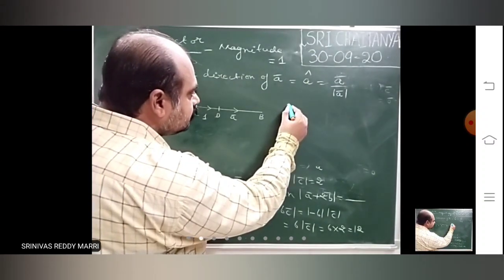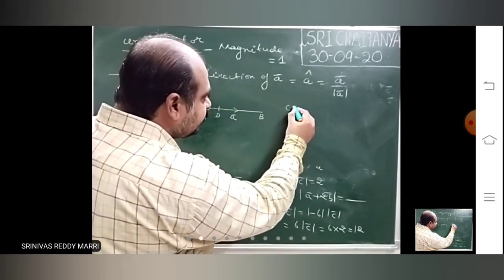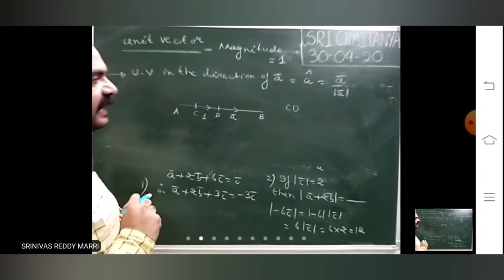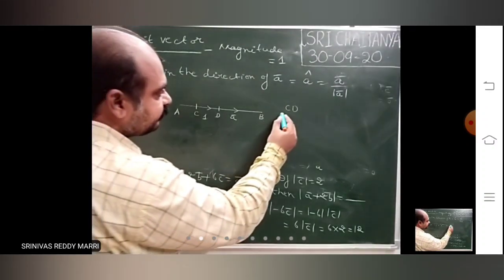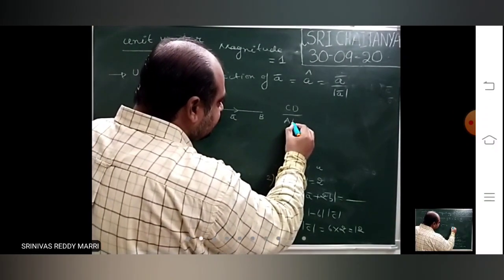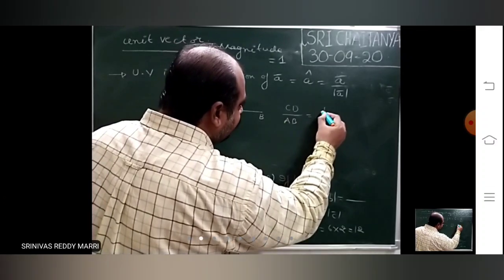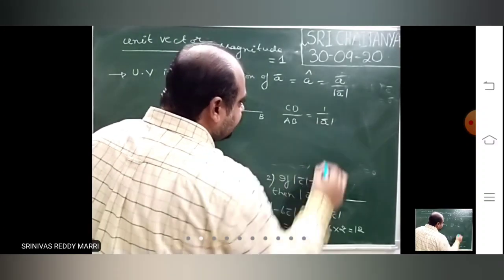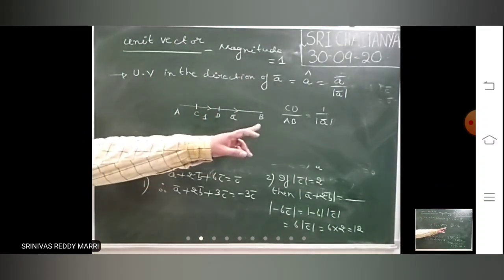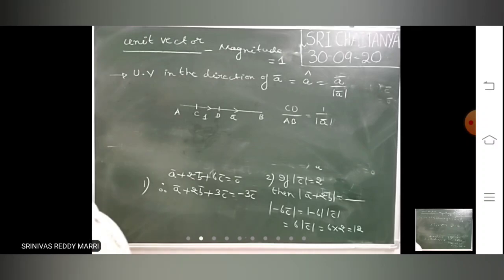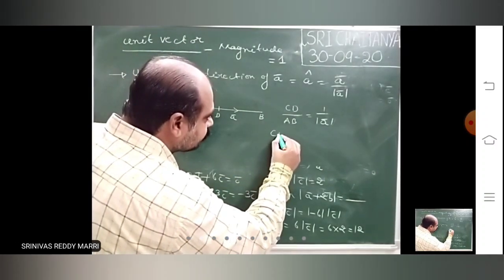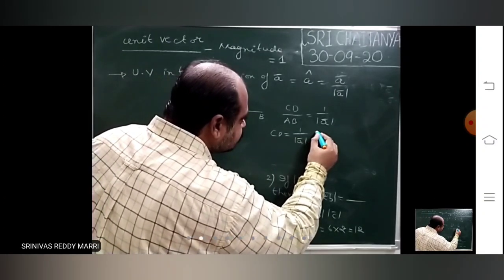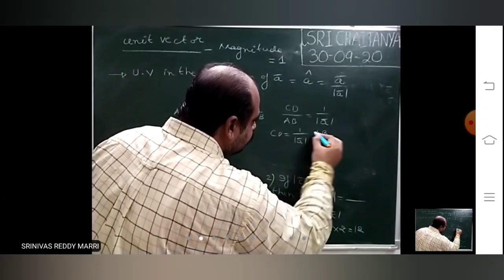Now if you find the ratio of lengths, CD and AB have the same direction. That means collinear vectors. So if you write CD by AB in length, what is the CD length? 1 divided by AB means modulus A bar. What is the length of AB? A vector is there, A bar, and modulus A bar is that length. So therefore CD is nothing but 1 by modulus A bar into AB.